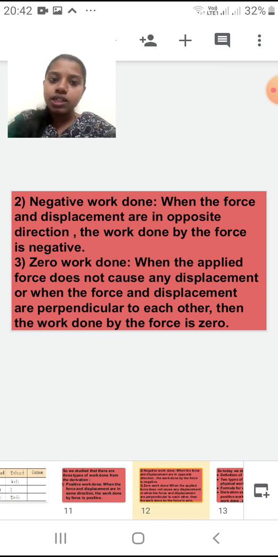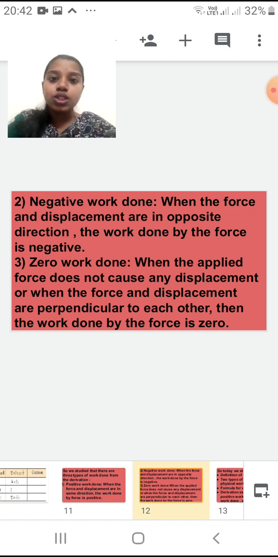Zero work done. What is zero work done? When the applied force does not cause any displacement, or when the force and displacement are perpendicular to each other, then the work done by the force is 0.